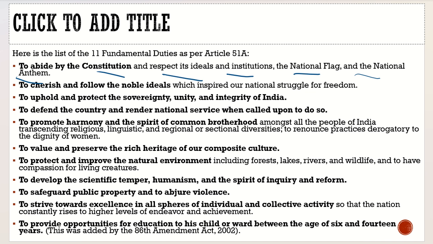to develop the scientific temper, humanism, and the spirit of inquiry and reform, to safeguard public property and to abjure violence, to strive towards excellence in all spheres of individual and collective activity so that the nation constantly rises to higher levels of endeavor and achievement, to provide opportunities for education to his child or ward between the age of 6 and 14 years. This was added by the 86th Amendment. We understood that. Now, what is the criticism of fundamental duties?